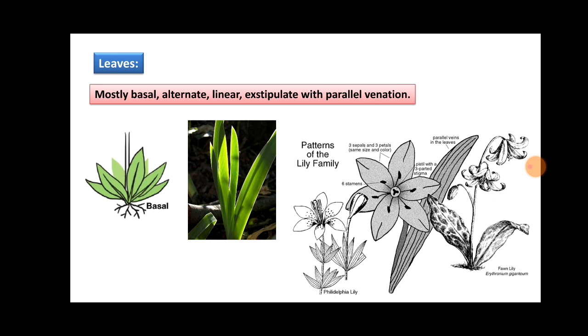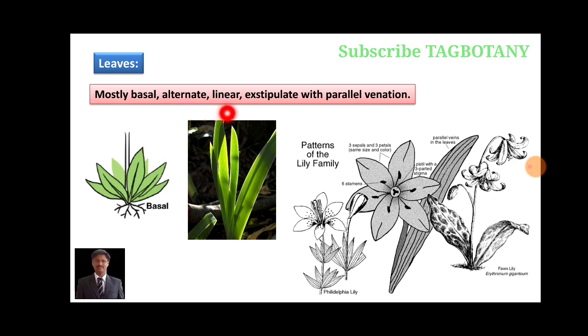Leaves of family Liliaceae are mostly basal, with alternate phyllotaxy, linear, exstipulate, with parallel venation. Basal leaves are the leaves which arise from the base of the plant, or from the very constricted or condensed stem that is present underground.